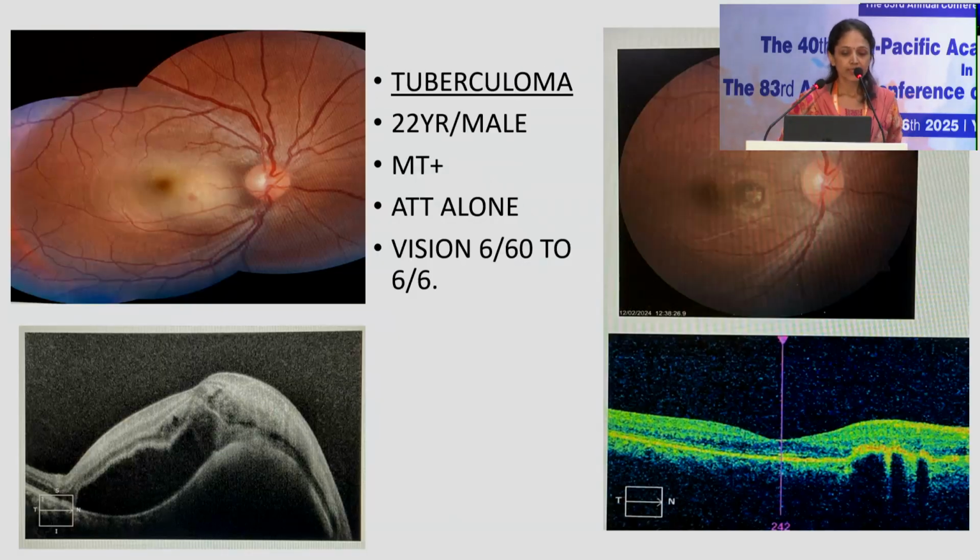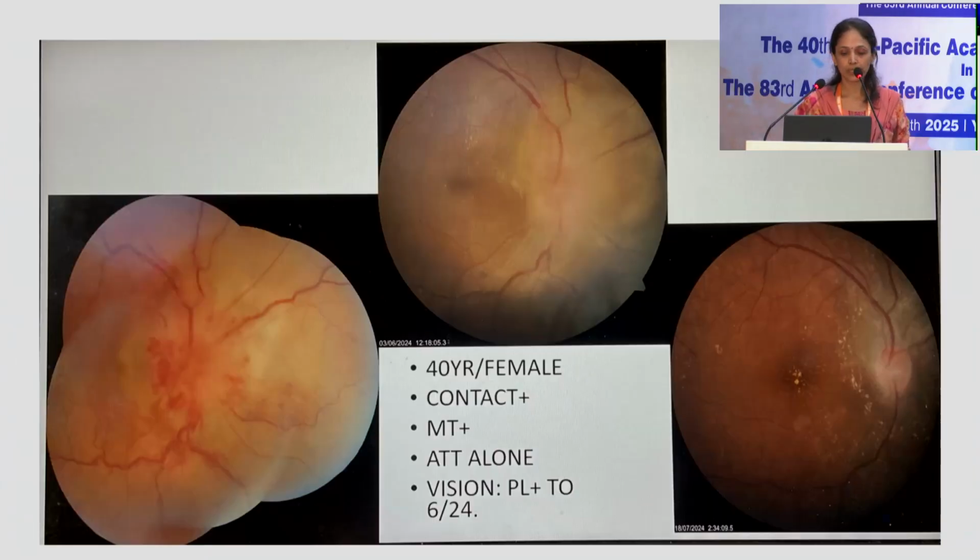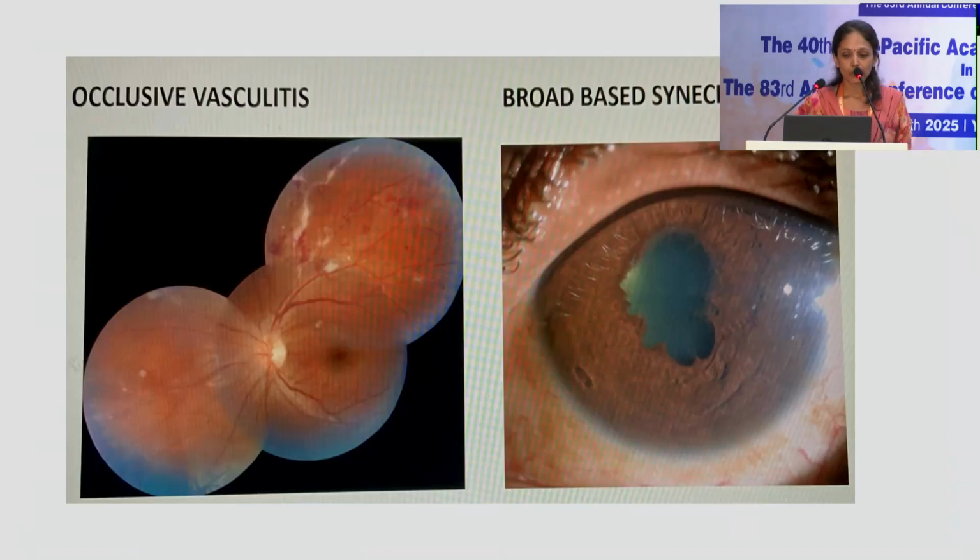A few of the cases I'll show. A single choroidal granuloma presenting in a 22-year-old male, the OCT showing the typical choroidal elevation with subfoveal fluid, treated with ATT alone and good resolution to 6/6 in a month or two. This is another granuloma, but lying along the optic nerve, presenting with PL positive vision. This patient was Mantoux positive, gave history of contact, and was treated with IVMP along with the ATT. She continued only the ATT for about 6 months. The vision improved to 6/24.